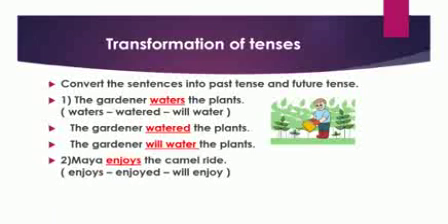Maya enjoys the camel ride. Children, here enjoys means she always enjoys it, right? So it's in a present tense. So children, if you can see in the bracket, I have written the three forms of the verb. That is enjoys in the present tense, enjoyed in the past tense, and will enjoy in the future tense.